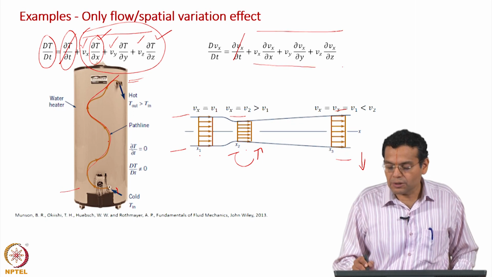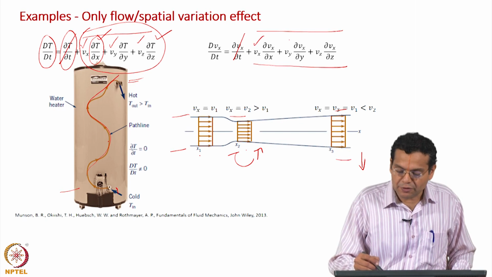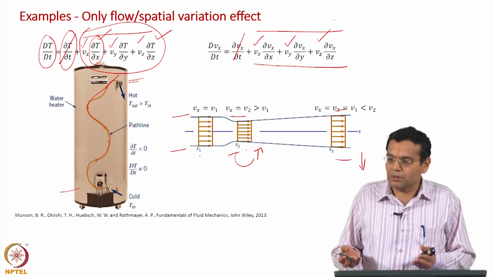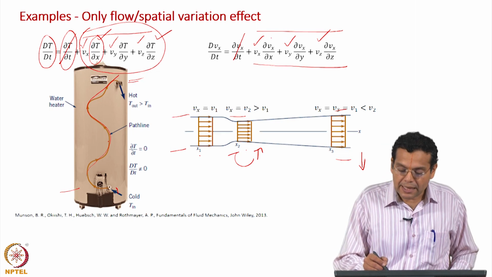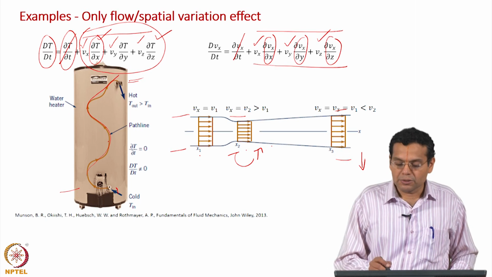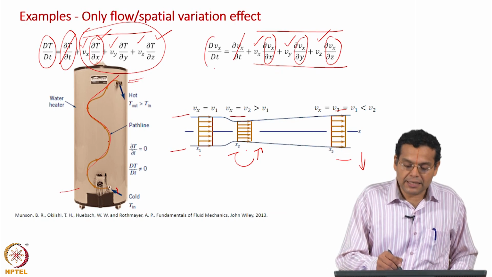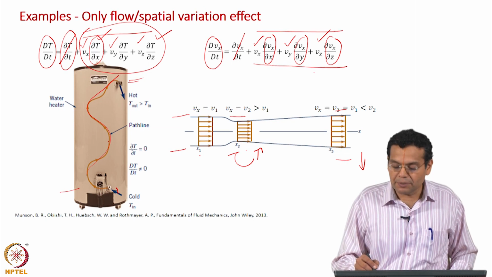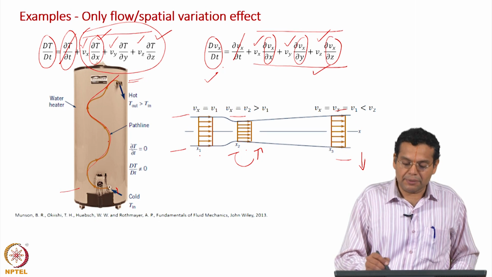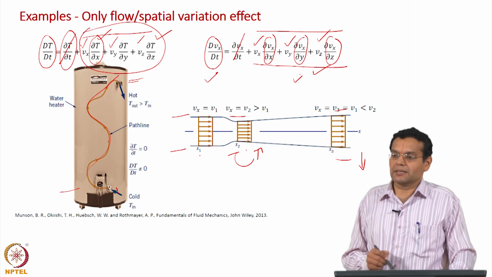So this term does not contribute. Now, these terms contribute, of course there is flow. So Vx, Vy, Vz could be there, in this particular case only one component is present, and then there is spatial variation also. So these terms contribute. The acceleration experienced by a fluid particle is only because of the convective component. The total acceleration becomes equal to the convective acceleration.